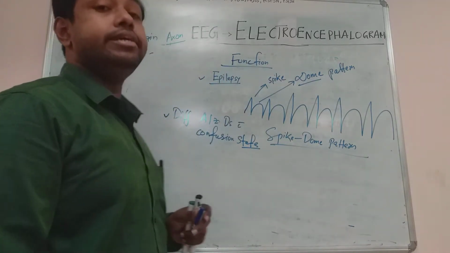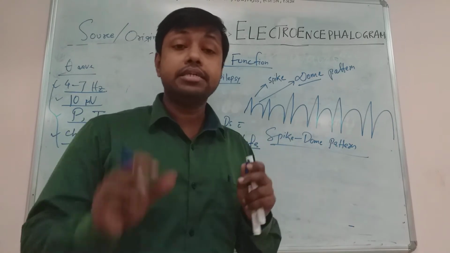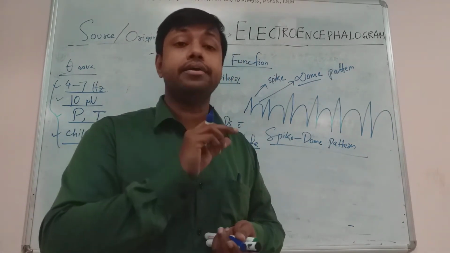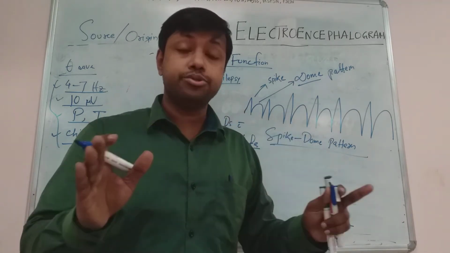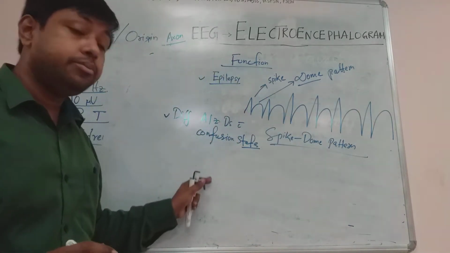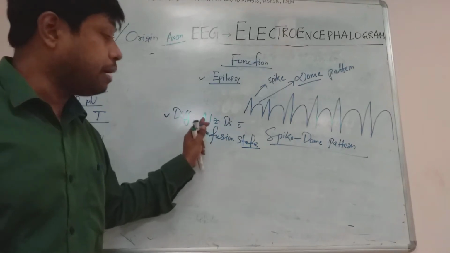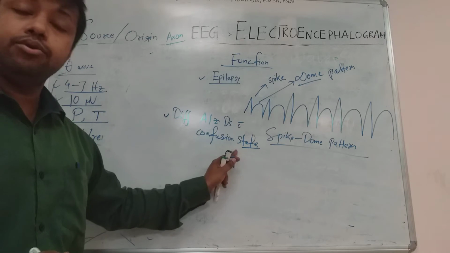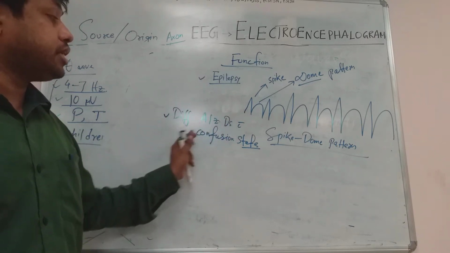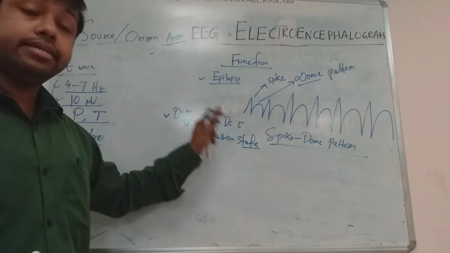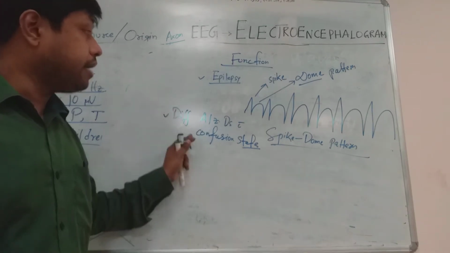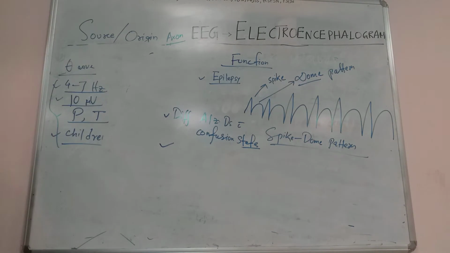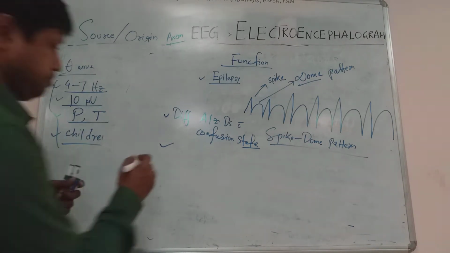Alzheimer's disease is a neurodegenerative disorder where the acetylcholine secretion is decreased. Can you understand? Because of a defect in the nucleus of Meynert, there will be total memory loss. So EEG waves can differentiate whether the memory loss is because of Alzheimer's disease or because the person is in a confusional state. This differentiation can be done by recording the EEG. Can you understand?